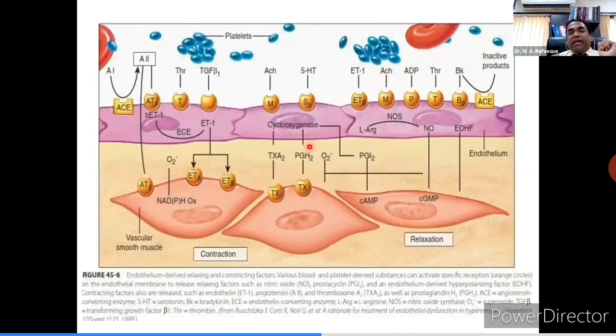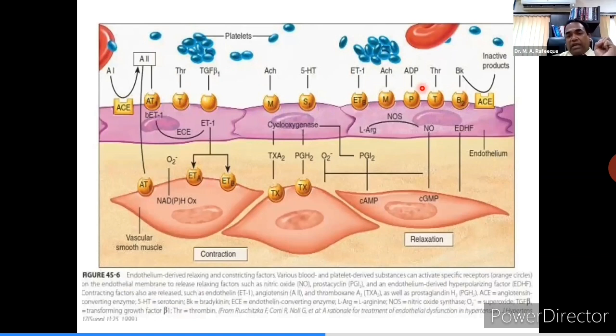Coming down to vascular, the second mechanism of hypertension, that is vascular mechanisms. Here you can see in this slide, there are certain substances which are released by RBCs and platelets. These substances act on the endothelial receptors. Here in the yellow colored circular areas, they are the endothelial vascular receptors. So these receptors release vasoconstrictive and vasorelaxing factors.